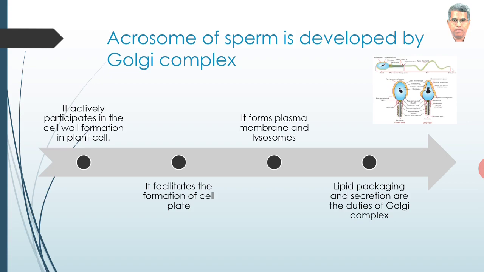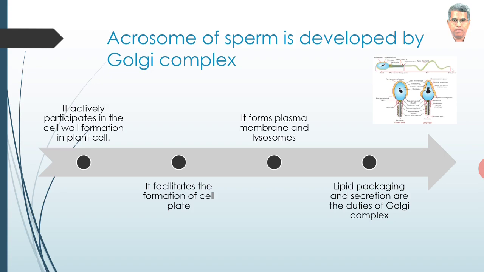Acrosome of sperm is developed by Golgi complex. Golgi complex is responsible for forming proacrosomal granule, which is later converted into acrosomal granule. After this, acrosomal vesicle is formed.